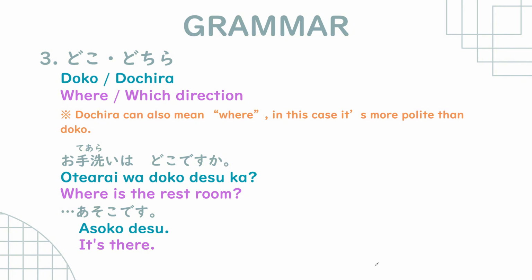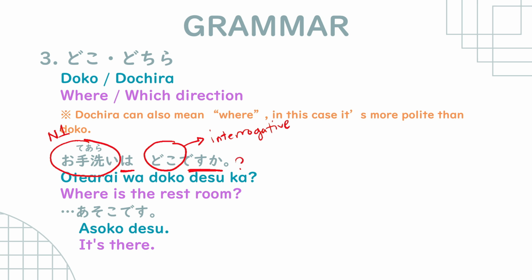So let me just clarify things here. I know that this is getting very repetitive, but I would just like to make it clear. Noun 1 wa interrogative desu ka, question mark.